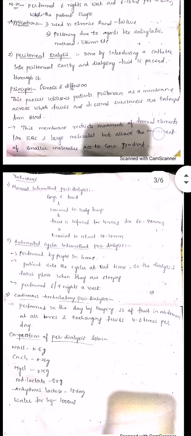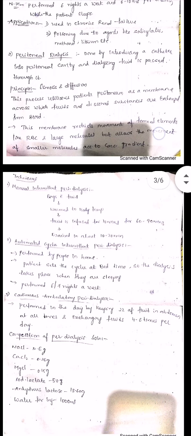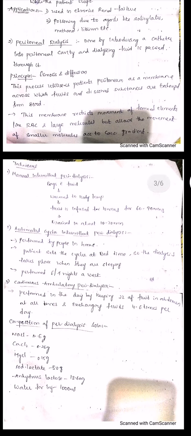This process utilizes the patient's peritoneum as a membrane across which fluids or dissolved substances are exchanged from the blood. Here we are not using any medium, that is, any semi-permeable membrane; we are just taking the peritoneum as a membrane. Okay, then the fluids will be passed through that one. This membrane restricts movement of formed elements like RBC and large molecules, but allows the movement of small molecules according to the concentration gradient.